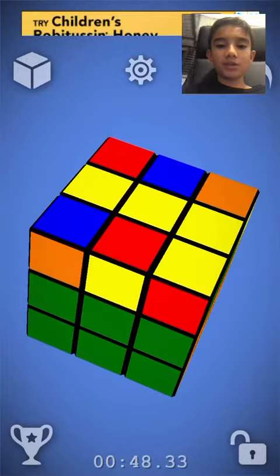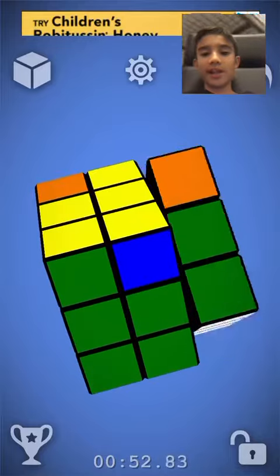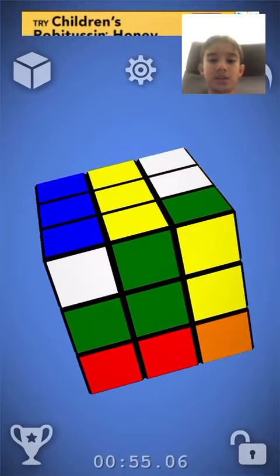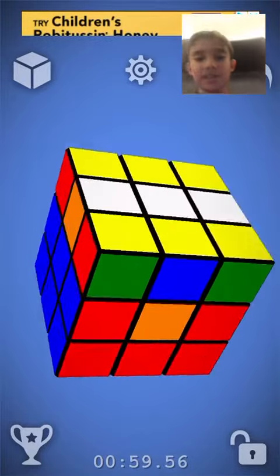And I just need to do OLL, which is orienting the last layer. So I'm going to solve the layer. Okay, and now I just need to finish it off.